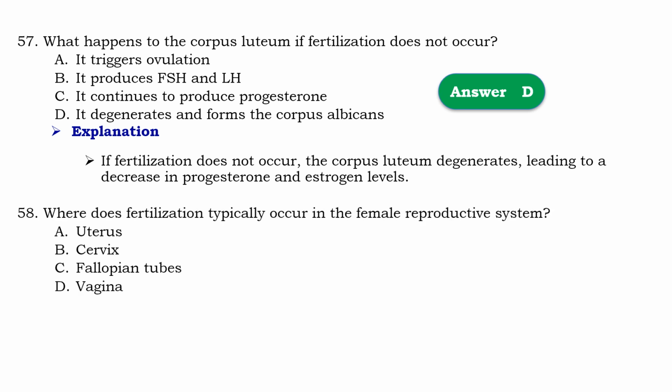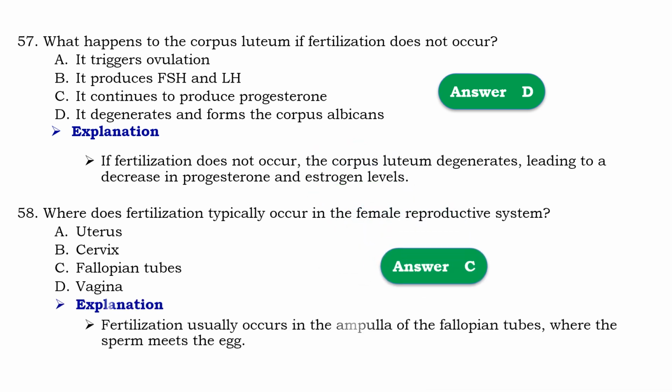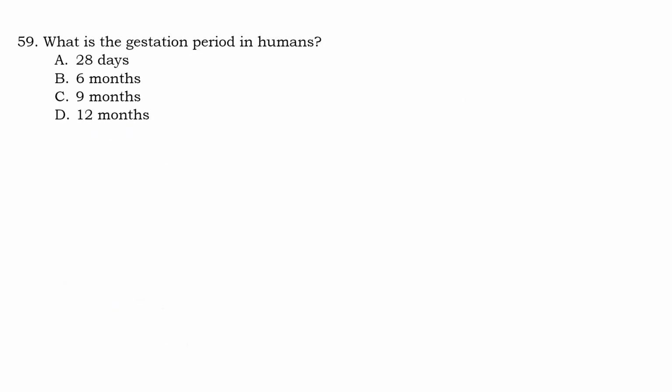Question number 58. Where does fertilization typically occur in female reproductive system? So that should be C, fallopian tubes. Means that fertilization usually occurs in ampulla of fallopian tubes where the sperm meets the egg.